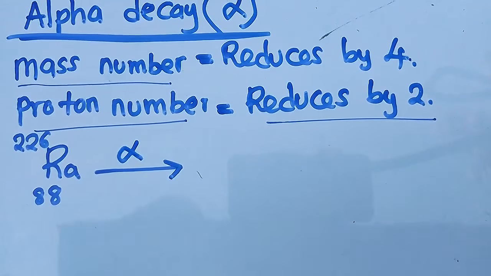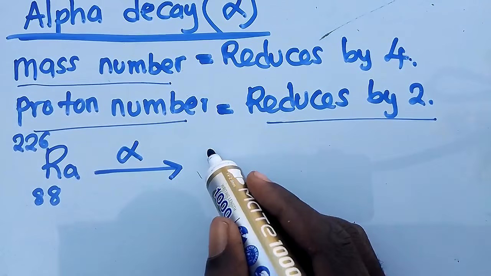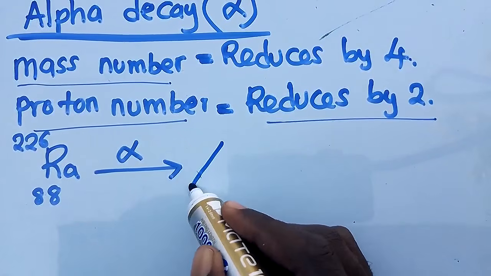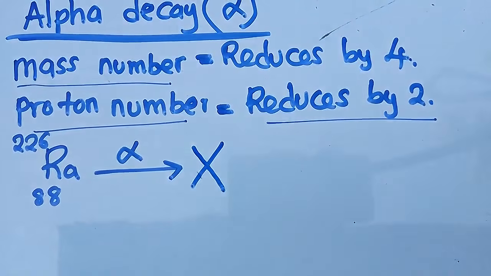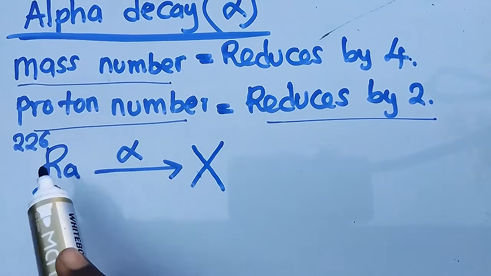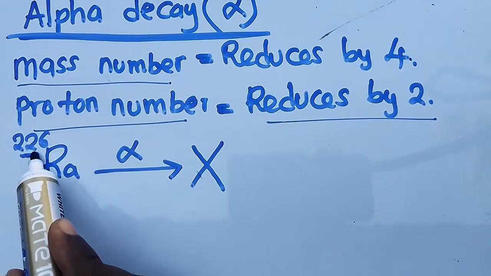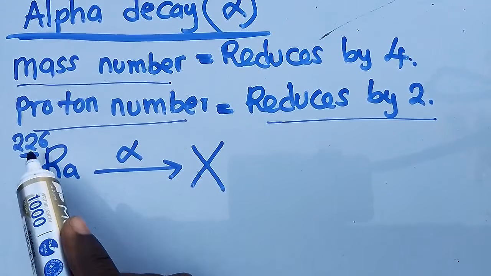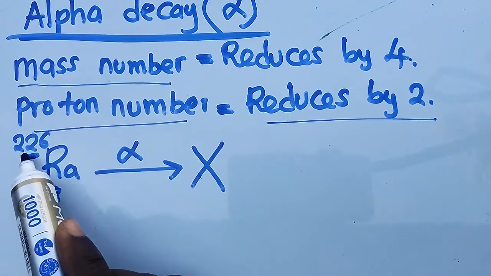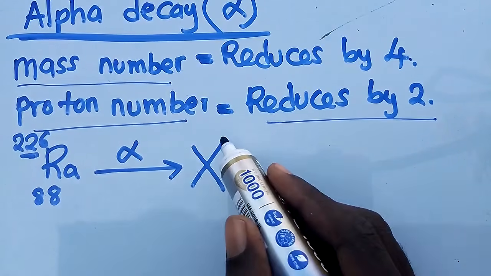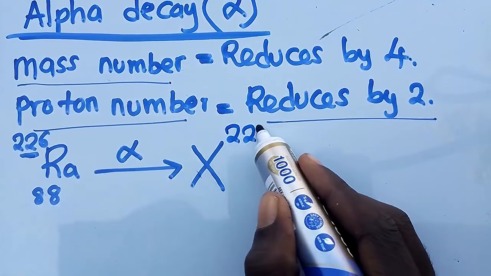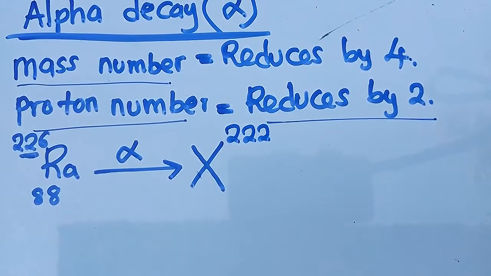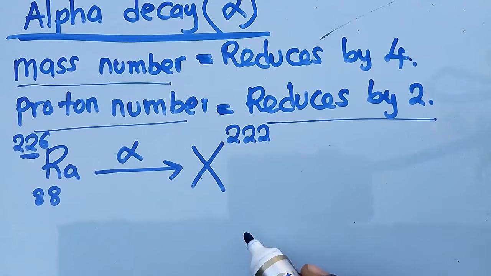The element that will be formed, I don't know it, so I am going to put X. The mass number will reduce by 4. So what is 226 minus 4? You are going to get 222. That will be your new mass number.